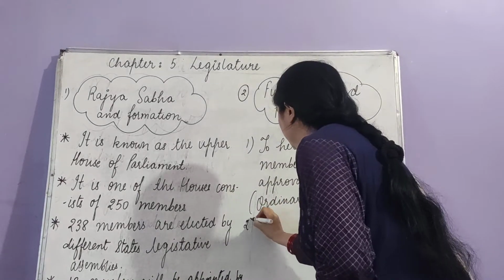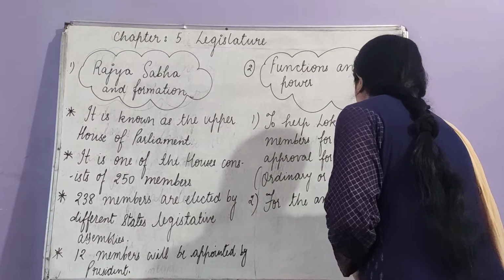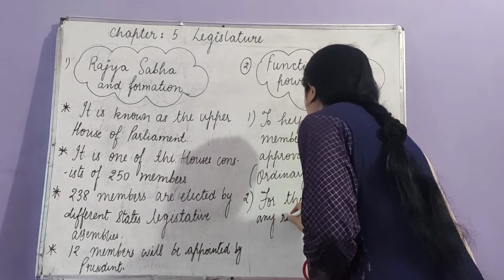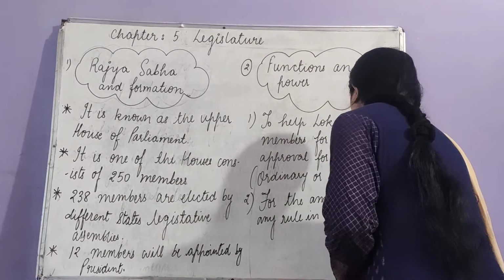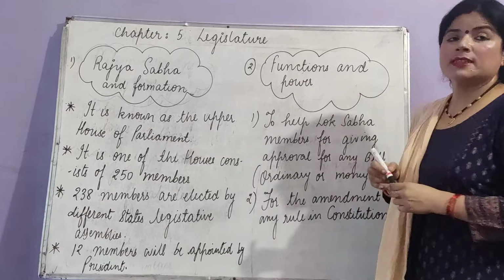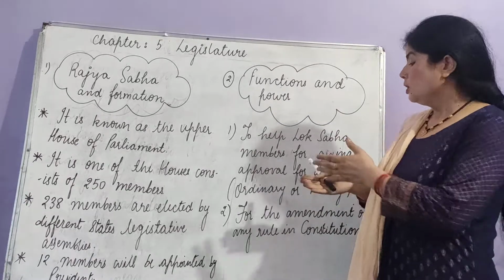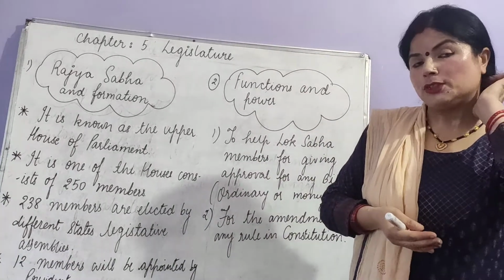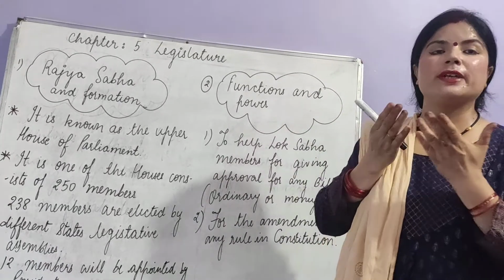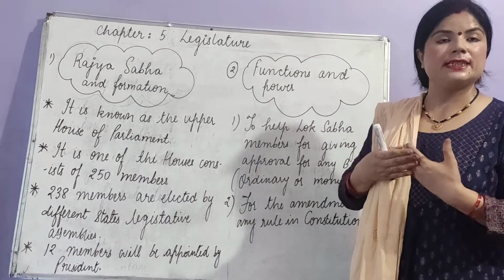Second, for the amendment of any rule in Constitution. Students, this is also very important that Rajya Sabha members always cooperate with Lok Sabha members for the process of amendment in any rule regarding Constitution. If there is a need to improve any rule in our Constitution, so their approval is necessary, is mandatory.